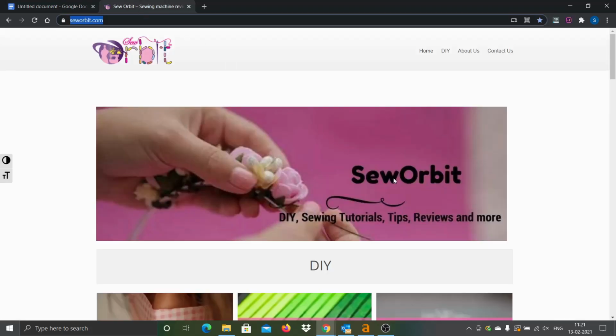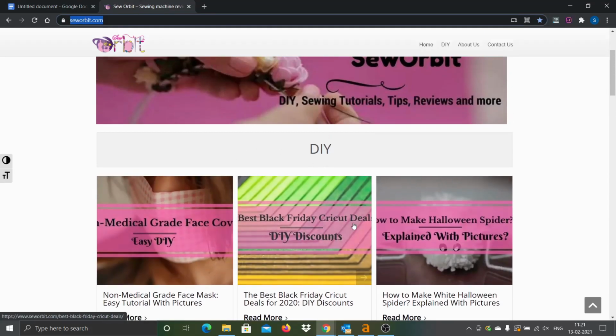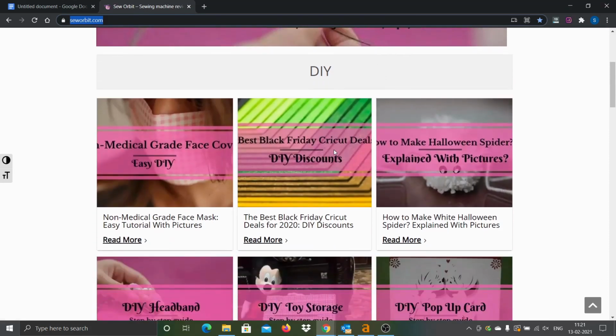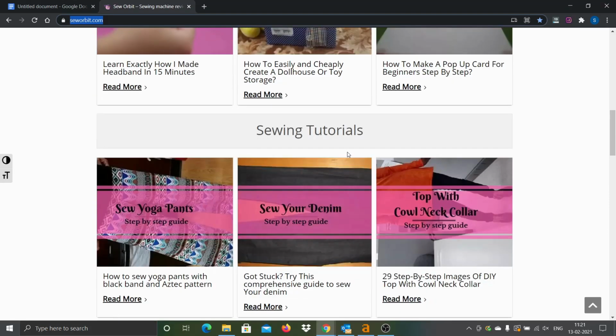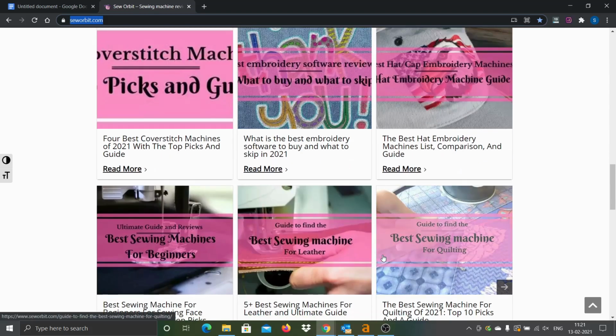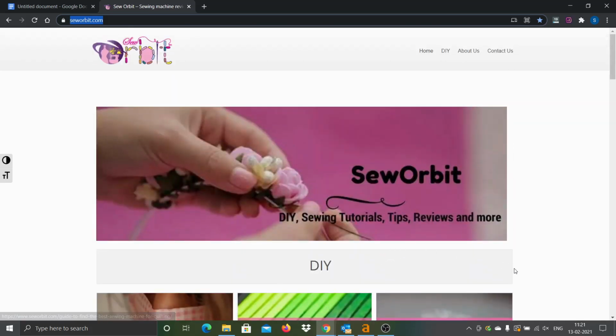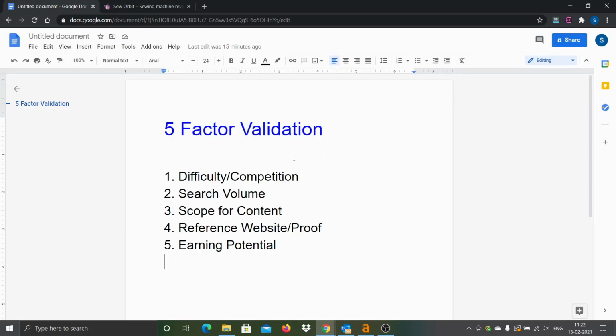You can have a quick look at the site that we picked up. You can see a lot of informational content: DIY, sewing tutorials, guides and all that. So don't just pounce on writing the best 5 machines, best this and that. That may not really work. But if you focus on informational content and a mix of informational and buyer intent, this looks like a very attractive micro niche. If you have any interest related to some niche associated with this, you can go ahead and pick it up.